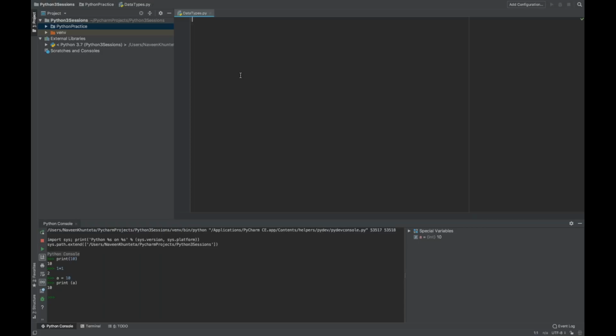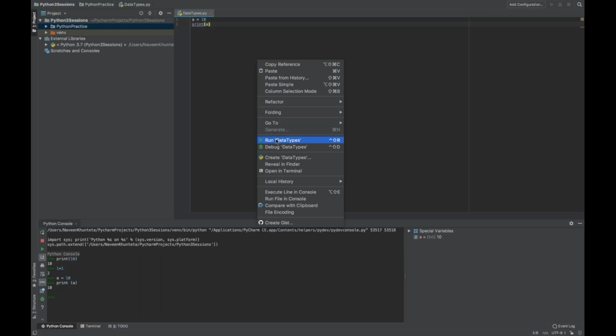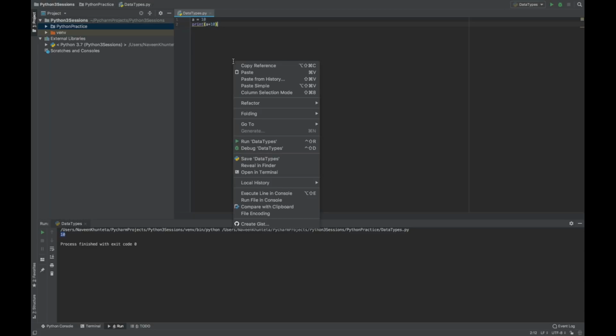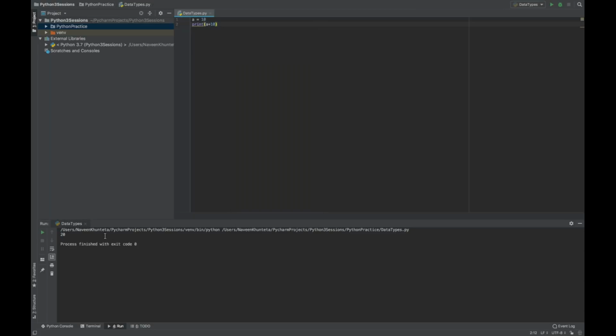You can write your program over here as well. So I'm writing a simple a is equal to 10, and in the next line I'm writing print a. Then if you run it, right click on it and simple run data types, you will see a run terminal will be opened, and you can see 10 is getting printed on the console. Let's say you're writing a plus 10 now. If you run it, right click and run data types, you will see 20 is getting printed on the console.